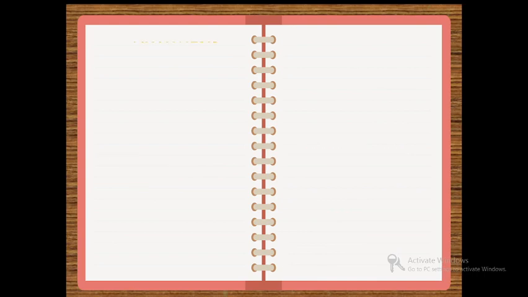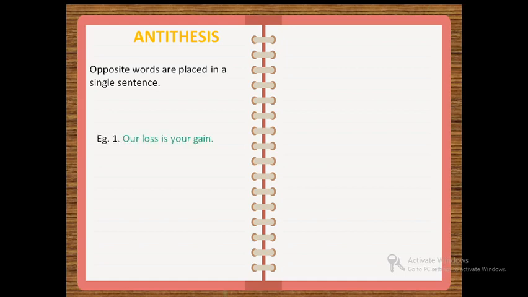Next figure of speech we will learn is antithesis. Opposite words are placed in a single sentence. So in this figure of speech you will notice that in a sentence there are opposite words. Let's see our first example.